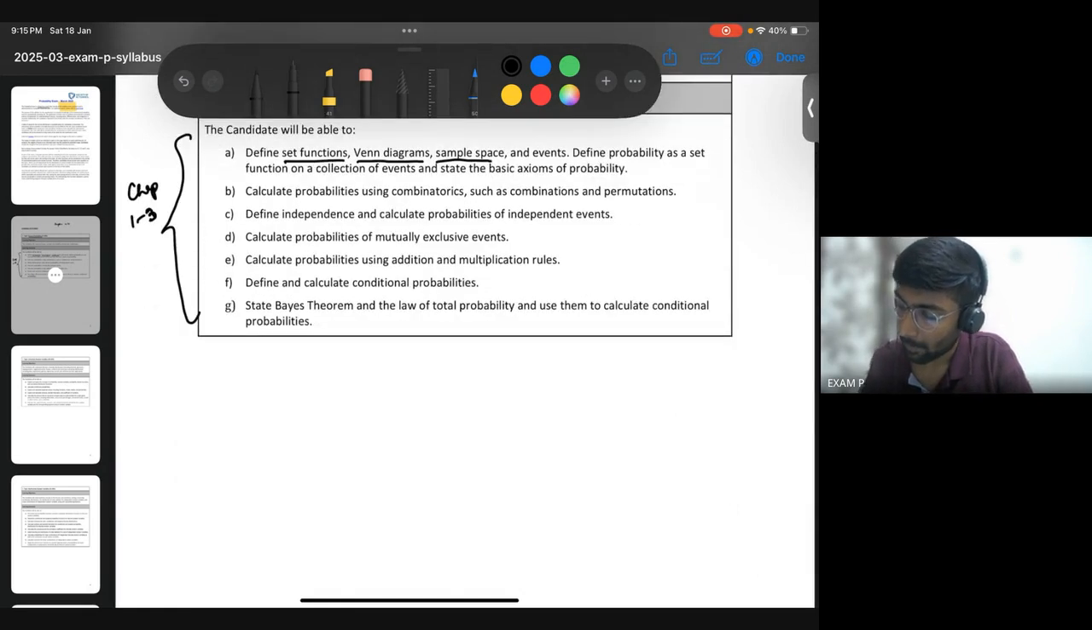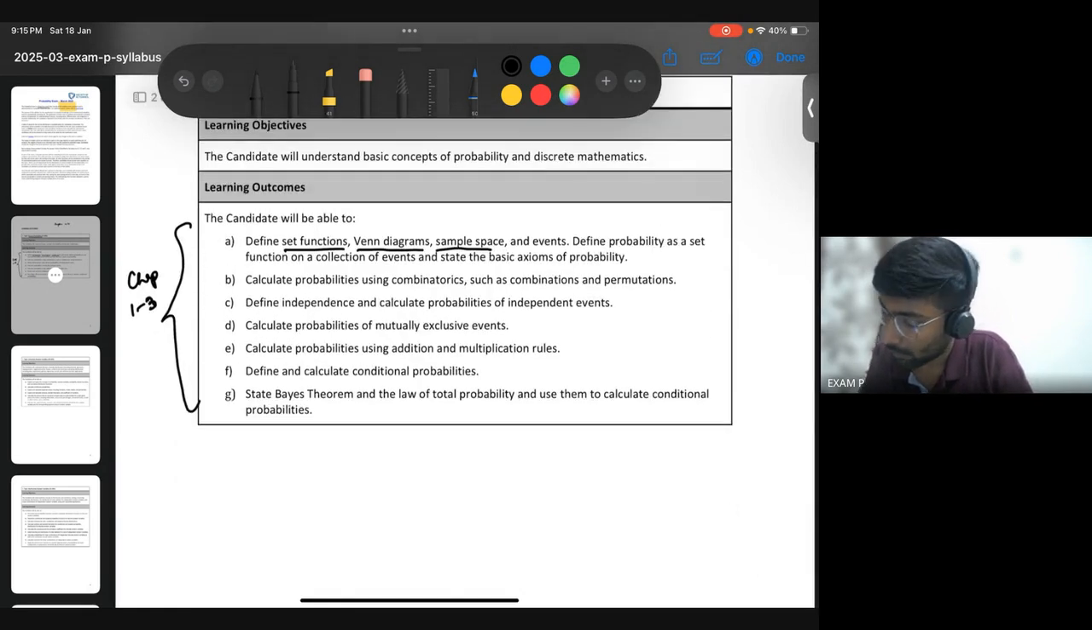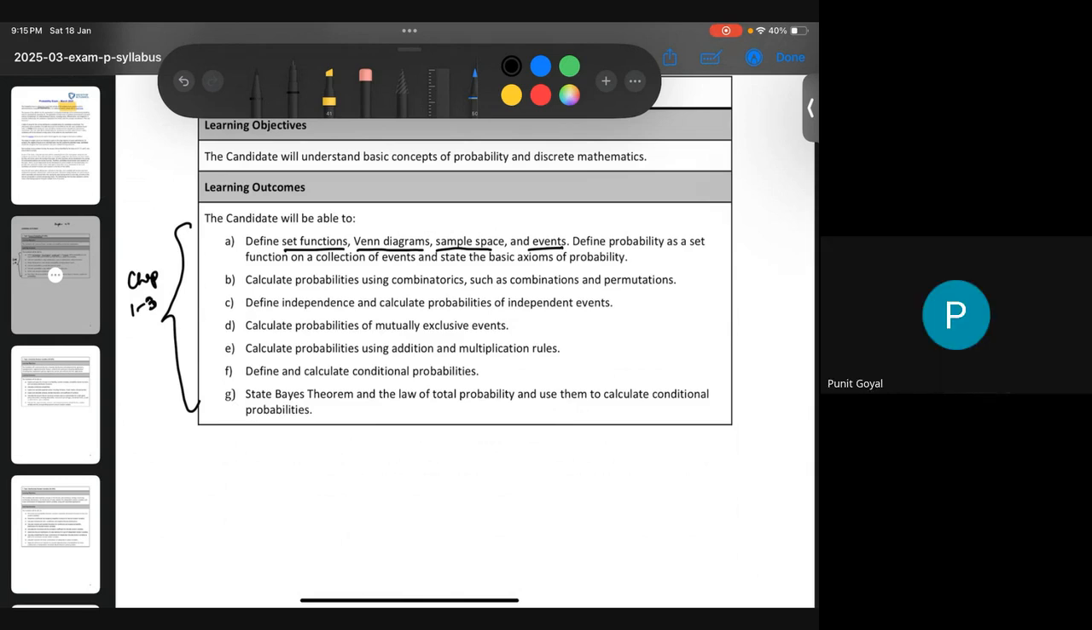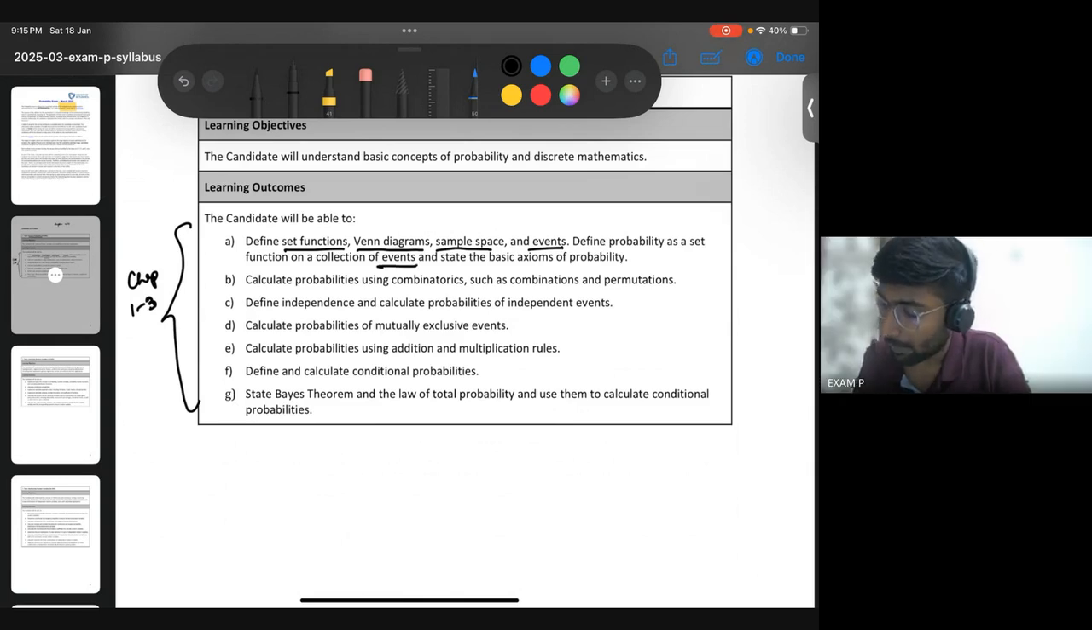What are the different topics here? Let's go over them briefly. Set functions, Venn diagrams, sample space, events. If you have studied mathematics in class 12, you may know these things. Yes, you may have heard of them. Then what are events, and what are the basic axioms of probability? Then you come to combinations and permutations. This is a very short chapter, I think chapter 2 or 3.